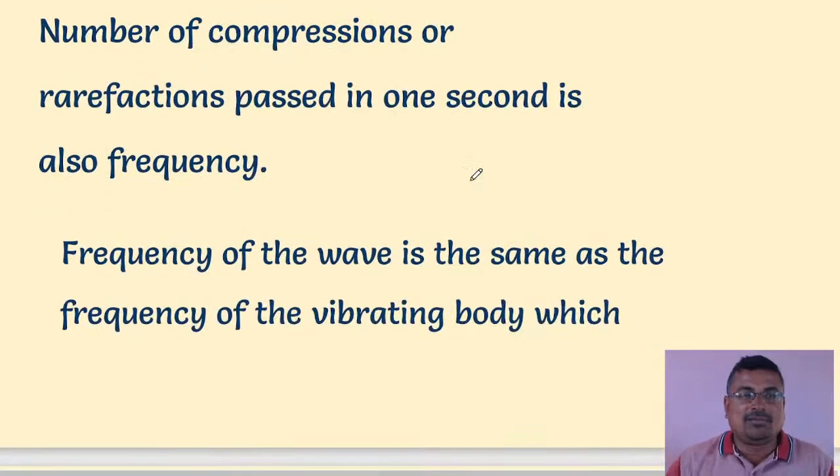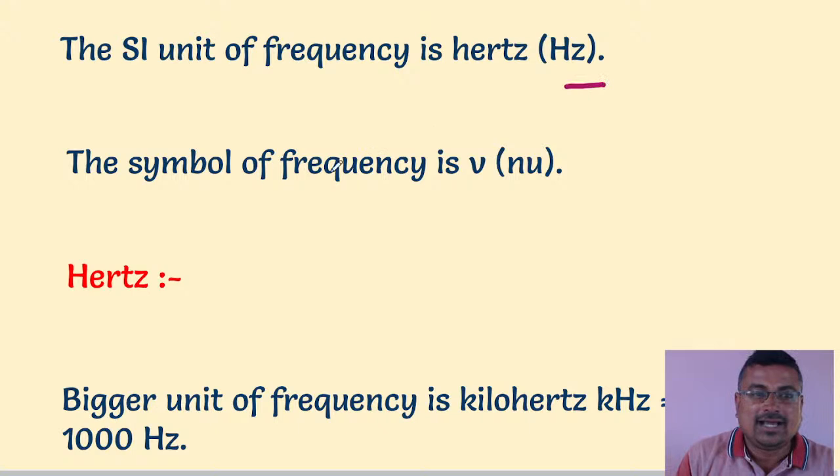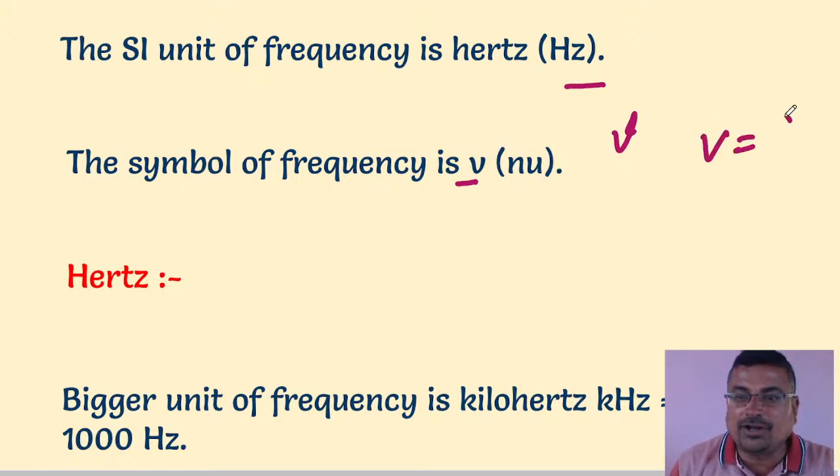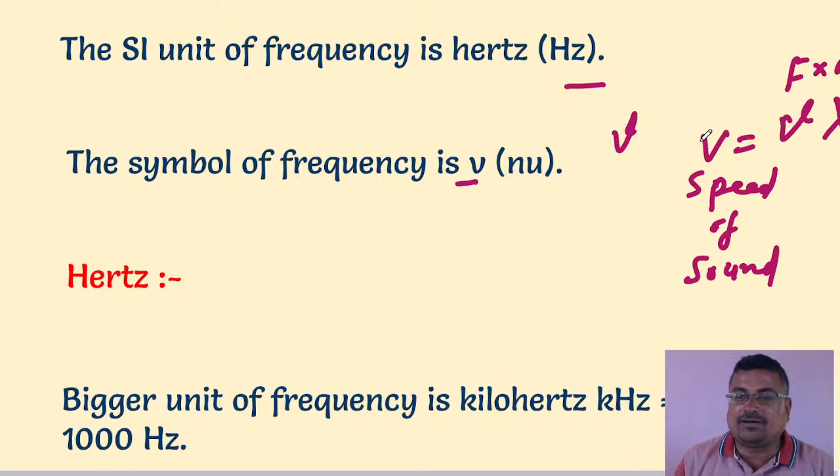Now let's discuss frequency. The SI unit of frequency is hertz and the symbol of frequency is nu. So frequency is this. The speed of sound is the product of frequency and wavelength. If we multiply wavelength and frequency, then we get the speed of sound.